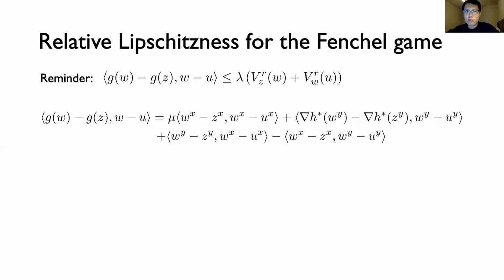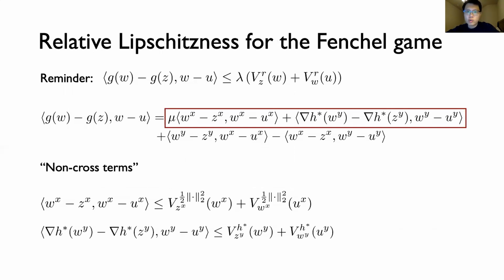So just as a reminder, we can write the definition of RL here. And it involves 3 points, which we call z, w, and u. Note that each of these points actually has two blocks, which is superscript as x and y. So sorry for a lot of notation, but hopefully it's clear what I mean. And we went ahead and expanded out the left-hand side of the definition. It involves 4 inner products.